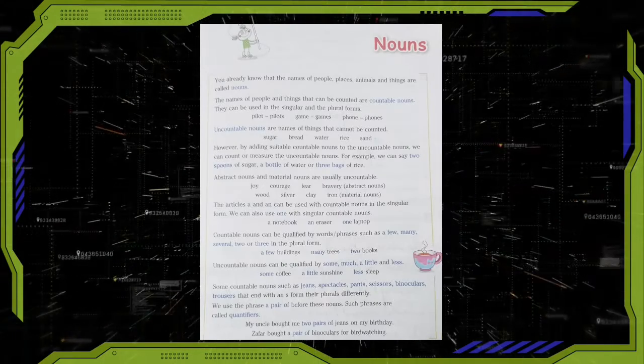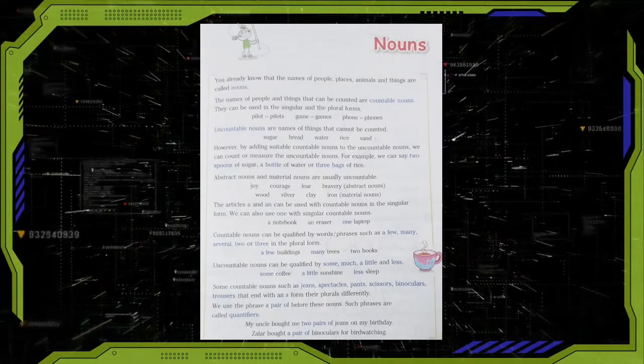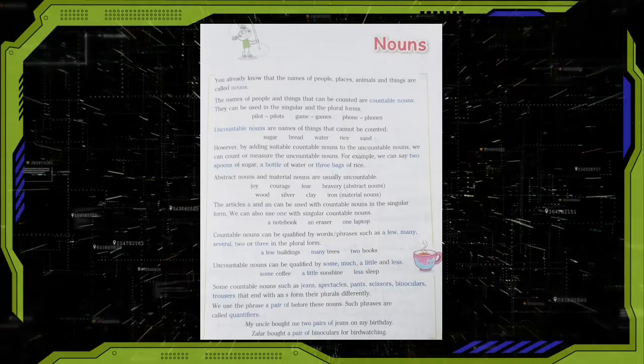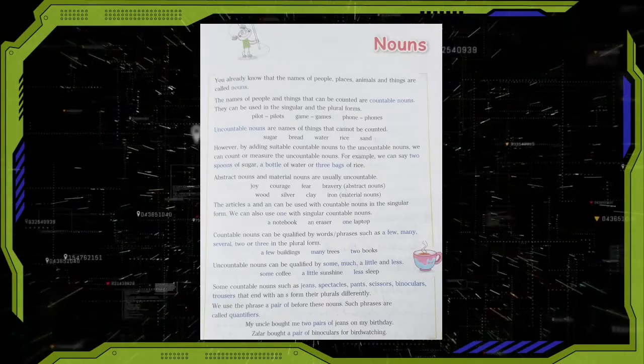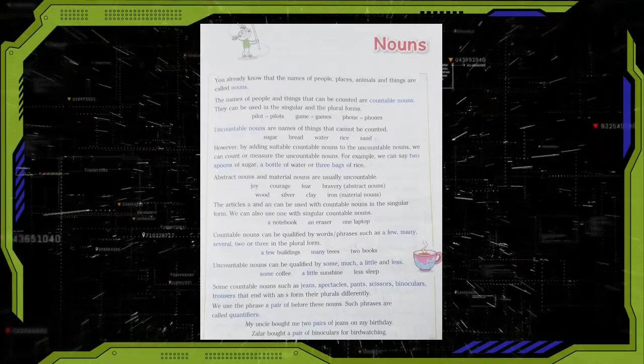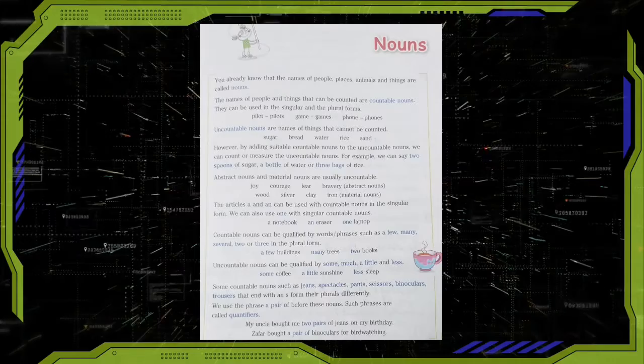The names of people and things that can be counted are countable nouns. They can be used in the singular and plural forms. For example, pilot, pilots, game, games, phone, phones.